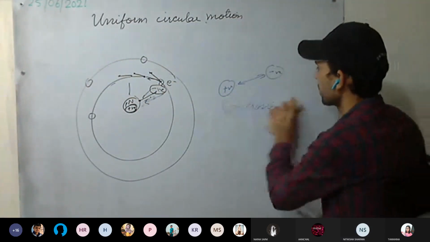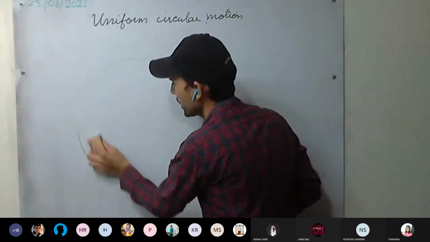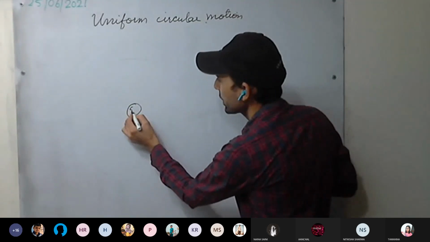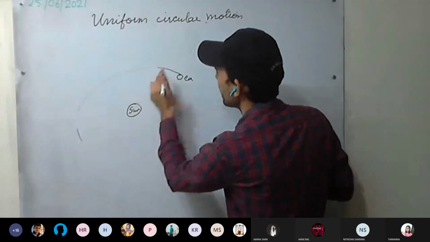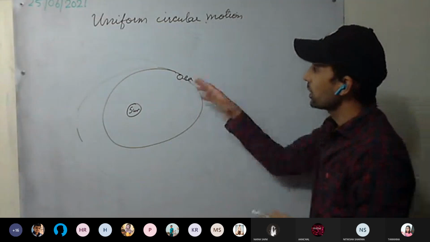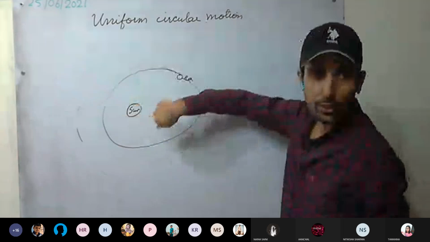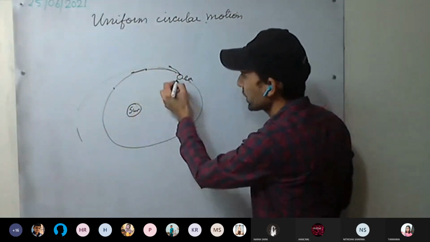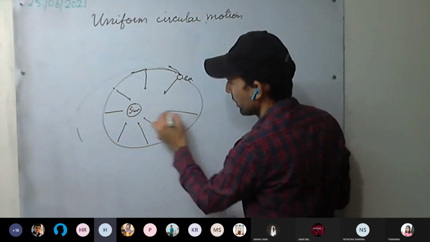Or take the example of the planetary system. Take the example of Sun and Earth. You have seen the planets revolve around the Sun. This is our Sun and this is Earth. In an elliptical orbit it moves. You can see continuously the Earth's direction is changing. This is a kind of circular path. So which centripetal force is acting here? Gravitational force.